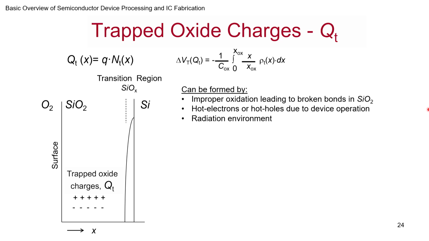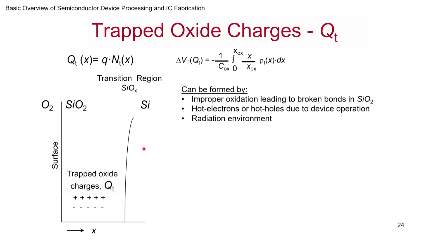Supposing during the oxidation there was a sudden change or drop in temperature, so some oxides were not formed properly. As you are oxidizing, the interface, supposing it was somewhere here, slowly moves there, right? So if somewhere in between the oxidation didn't take place, you'll find some improperly oxidized and broken bonds, and that could end up trapping charges.